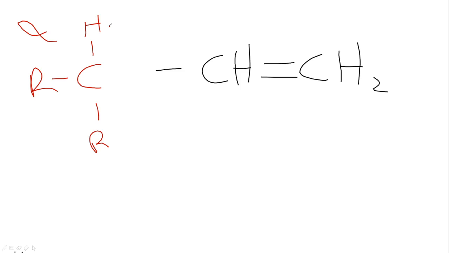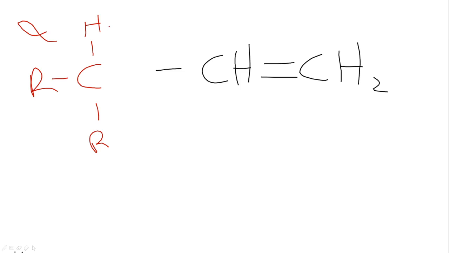When it has one hydrogen present, it's going to have two different canonical forms. When it has two hydrogens present, it's going to have three different canonical forms. When it has three hydrogens present, it's going to have four different canonical forms. Actually, there are going to be three different canonical forms and one hybrid form. So if I just sum them up, you're going to have four different forms.